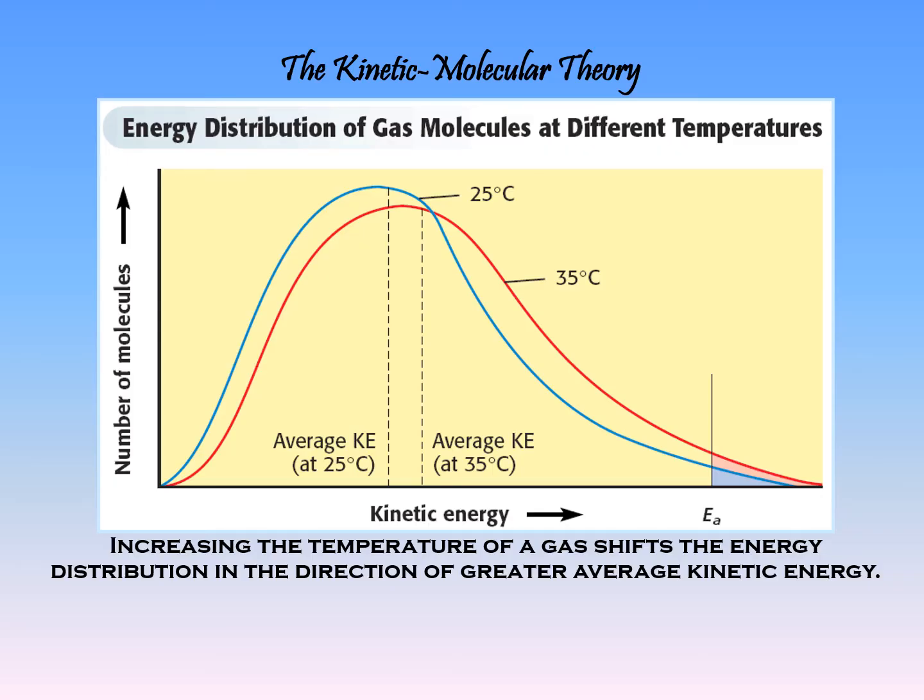Remember earlier when I showed you the sort of cartoony version of those little methane molecules bouncing around, and that the hotter they got, the faster they were moving? Well, it's a little more complicated than that, because actually within any gas, there is a distribution. Look at these curves on here. They're almost normal distributions, where some gas molecules will be going much slower. Those would be the ones off to the left.